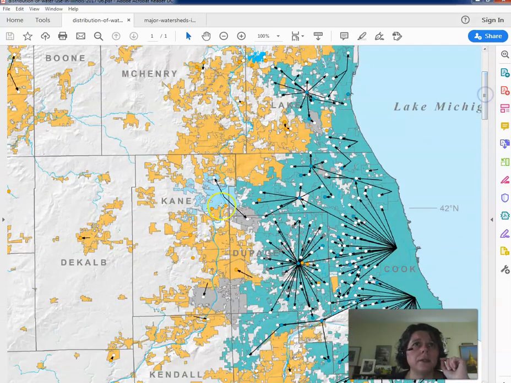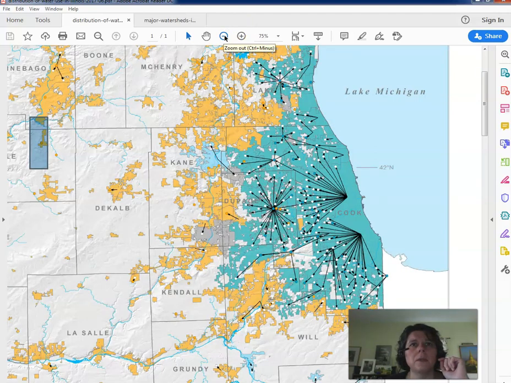And then you get into here, this area right here up in Kane County, they're using the Fox River. Here they're using groundwater. Here they're using mixed. They're using some of the water from the Fox River and some groundwater. So these areas are mixed use. These are areas of groundwater use. So you can see groundwater is still a major part of the area. But this is all surface water, and this is all Great Lakes. So we have a disconnect between the two.